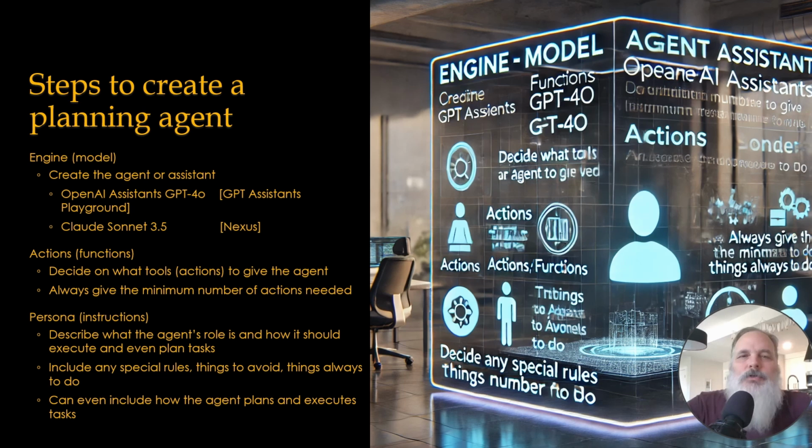And then building the instruction set. The instruction set is divided into two parts. First part is what is the agent's persona, I'll say, or system prompt, if you will. It defines the rules and how it will solve the goal. Could be more specific things like how it uses specific functions, the order of using those specific functions. You could essentially be telling the agent how to plan out its steps. This is a way of assisting, but just making sure that the agent is executing the way you want it to. Typically then you'll also define what rules, what limitations, things to avoid. My personal preference is to provide a personality with the agent. This gives the agent a little more character, but it also helps shape out some of those things.